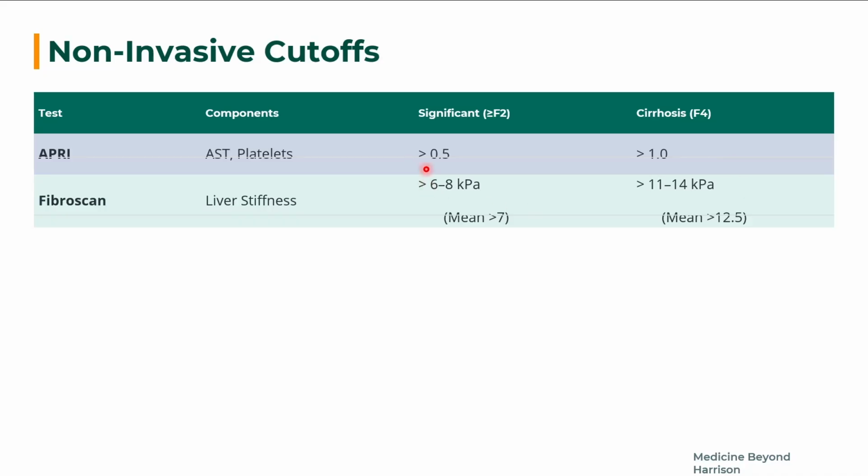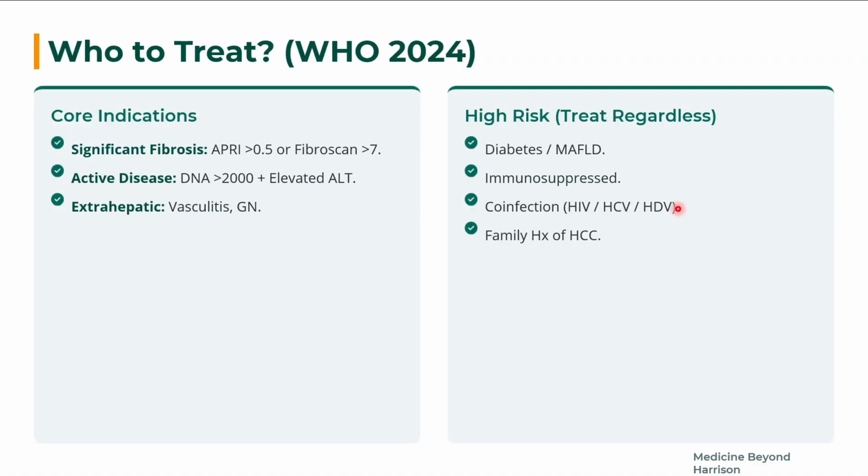So the APRI score, if it is more than 0.5, is significant, and for cirrhosis, if it is more than 1.0. Fibroscan measures the liver stiffness. If it is more than 6 to 8 kilopascals, or 7, it is significant. If it is more than 11 to 14, it is definitive of cirrhosis of the liver.